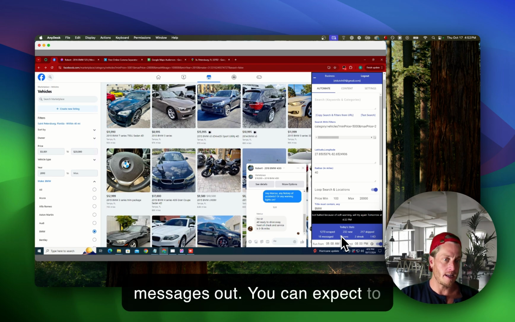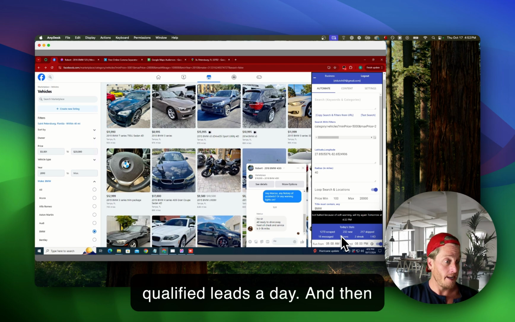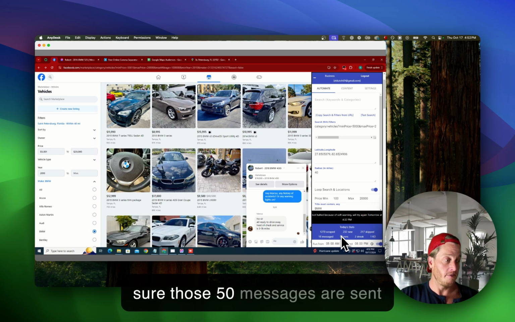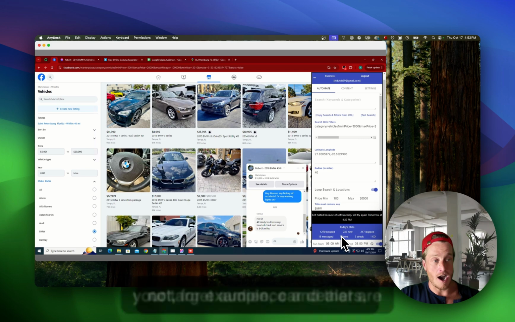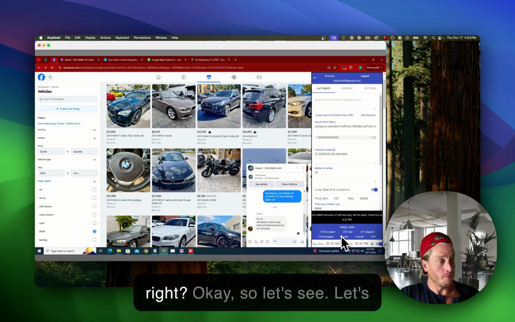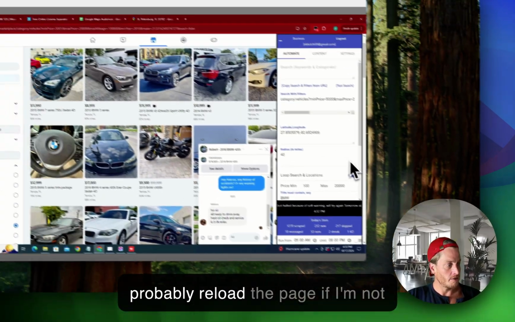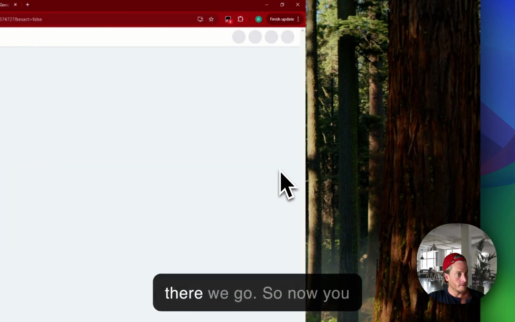You can expect to send roughly 50 messages to qualified leads a day, and then obviously the point is to make sure those 50 messages are sent to different individuals that are your target audience and that are not, for example, car dealers. Okay, so let's turn this off for now. It's gonna probably reload the page if I'm not mistaken. So now, there we go.